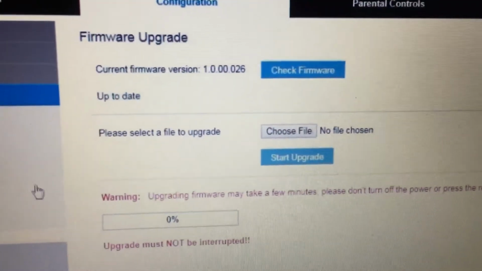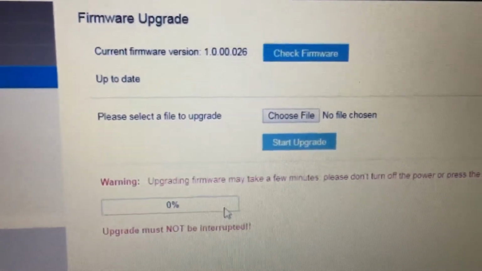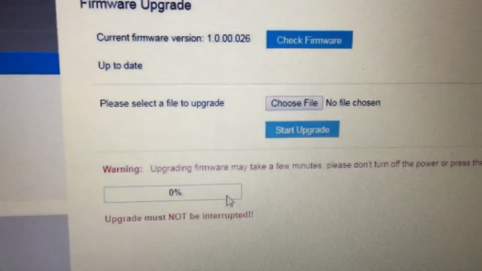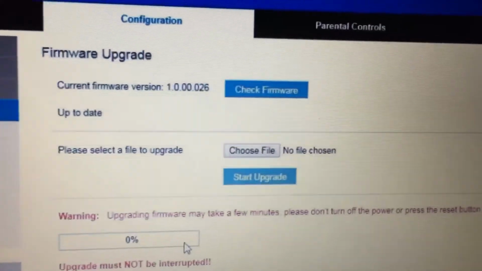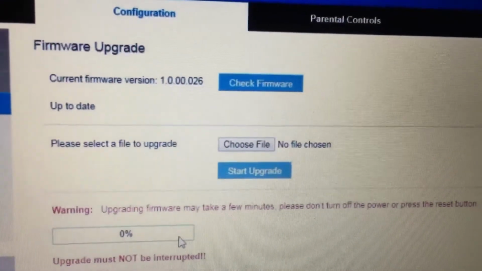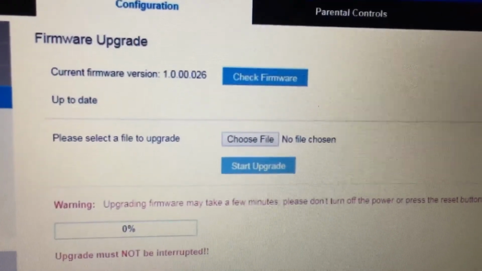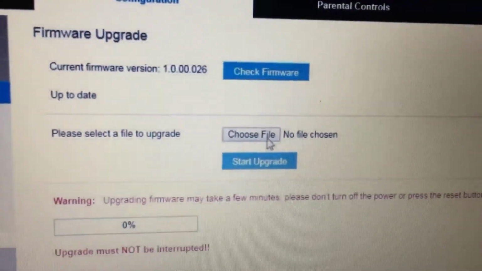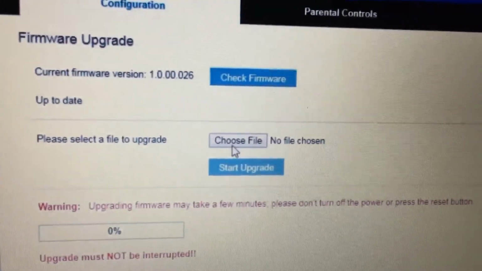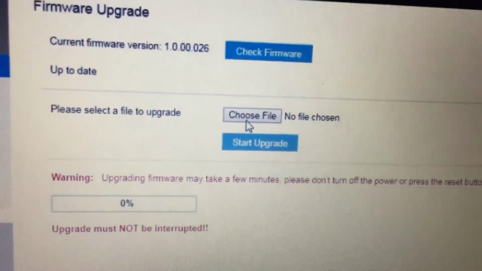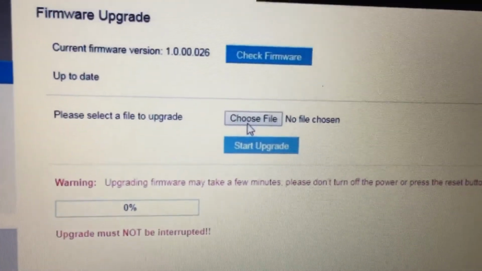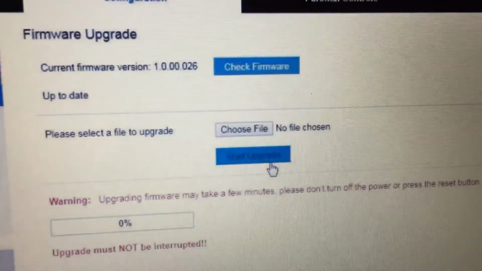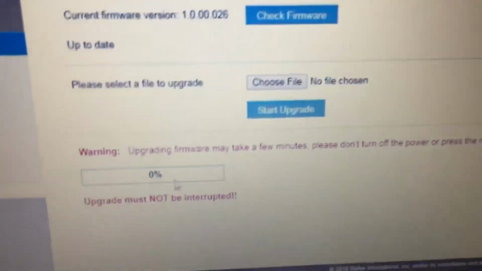Now what you need to do, you need to go to a Linksys website and download the latest firmware for your model number for your router. Save it on your computer. Now once you have the file saved on your computer, you can click on choose file button and browse the firmware file that you have saved on your computer, and then click on start upgrade. It will start upgrading the firmware of your router.